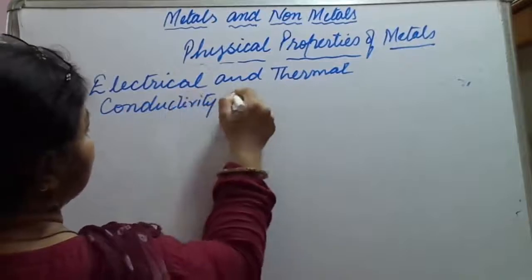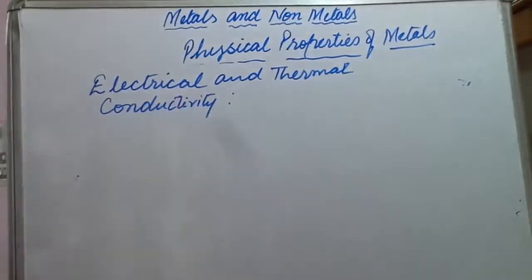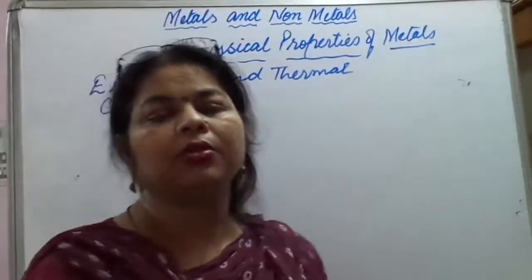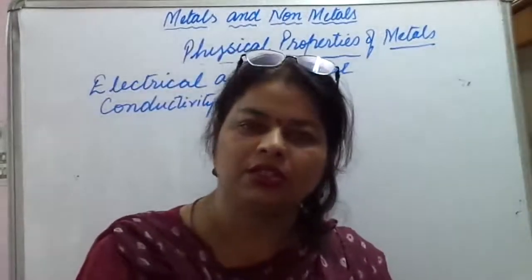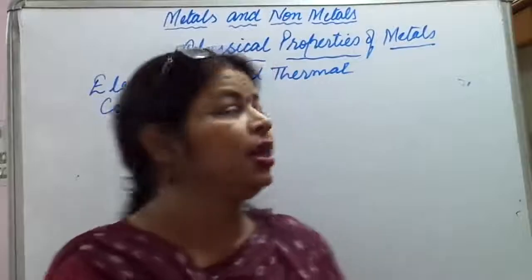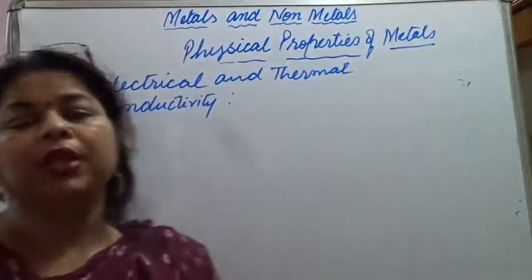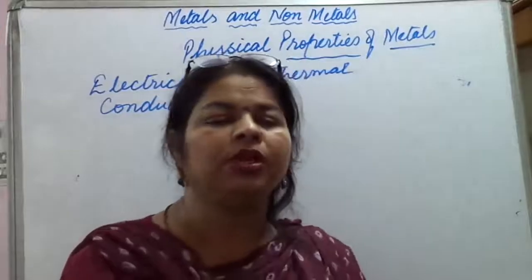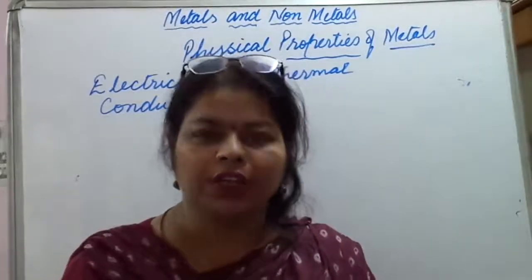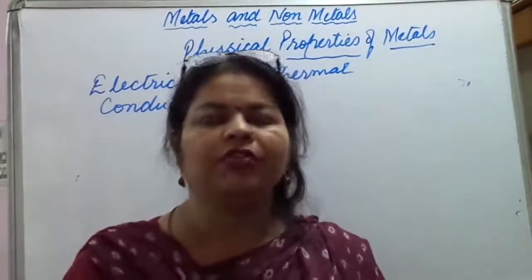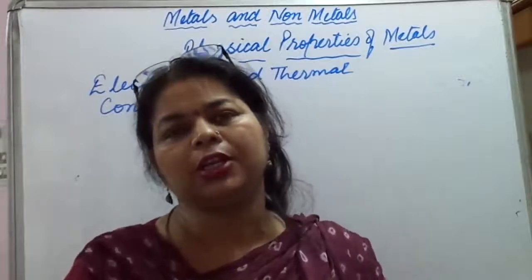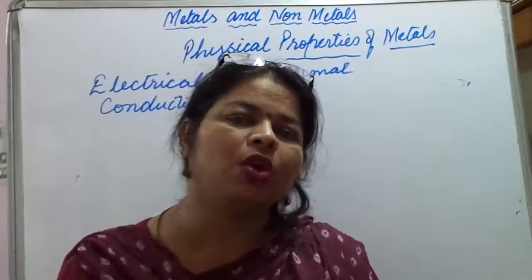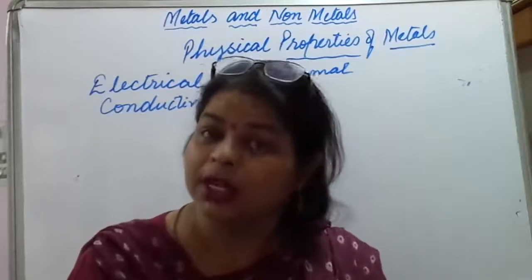Means they can easily allow electricity and heat to pass through them. Metals are good conductors of heat and electricity. Silver, gold, copper, and aluminium are used in electric fittings. Why? Because they are very good conductors of electricity. In the same way, we use copper and aluminium in our cooking utensils.